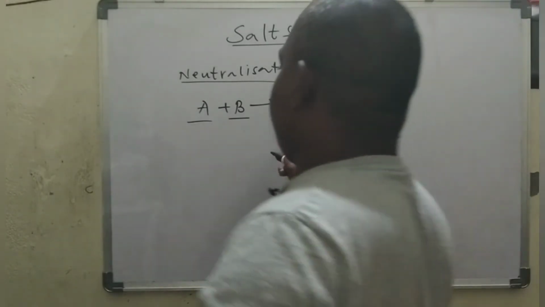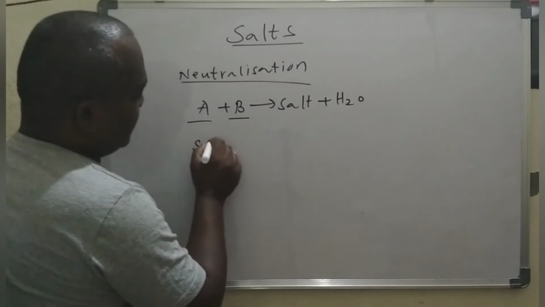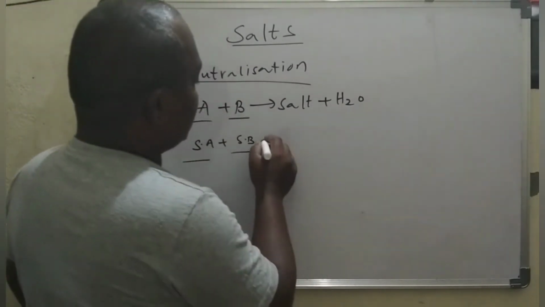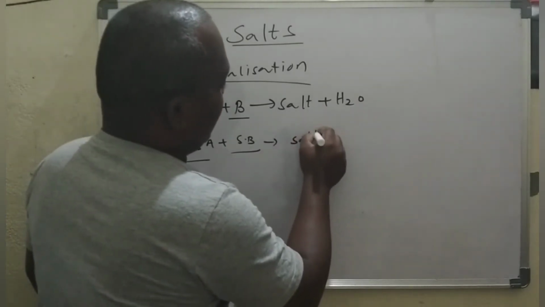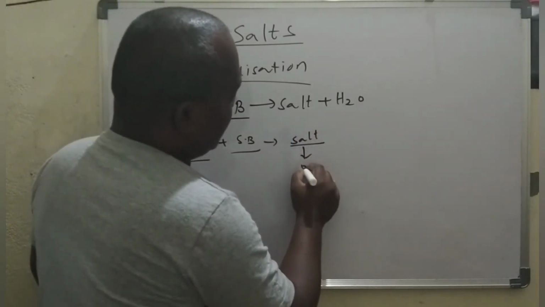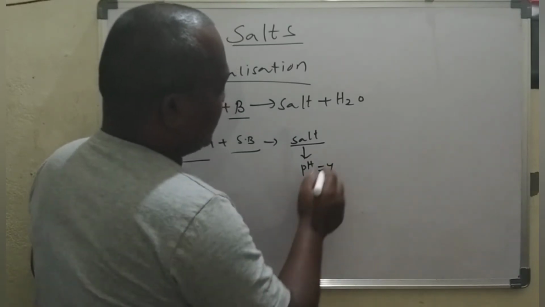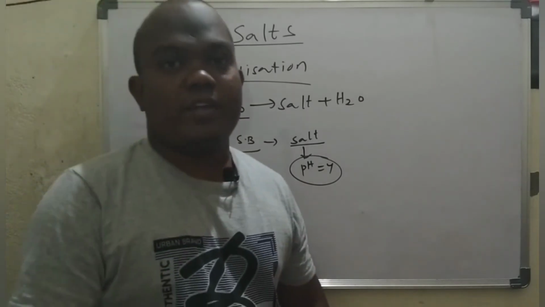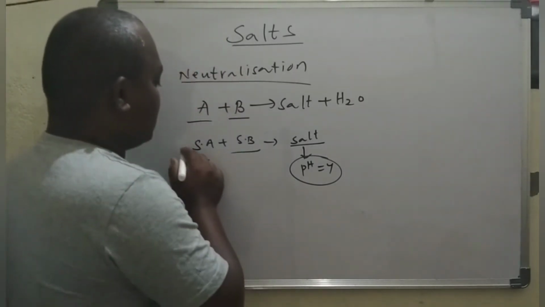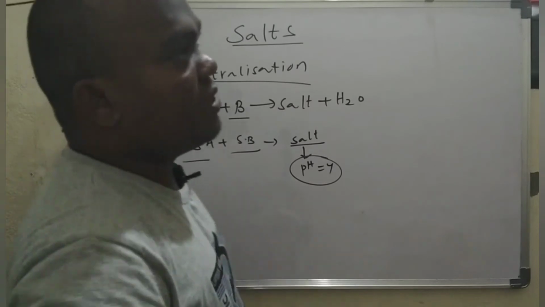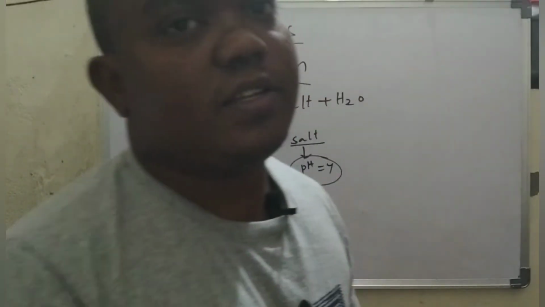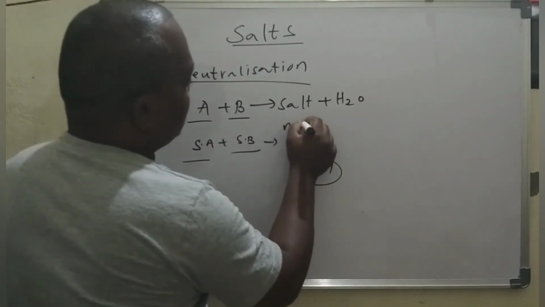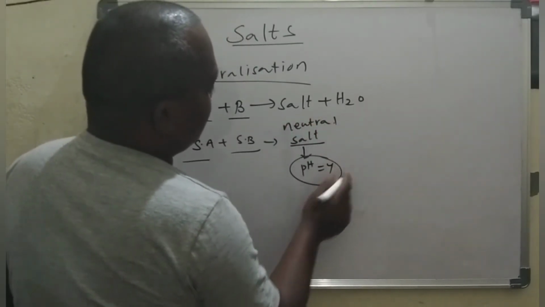When we take a strong acid and a strong base, there will be a complete neutralization, and then we will get a salt, and this salt will have a pH value of exactly 7. That means we can call it a neutral salt. So when the strong acid and strong base undergo complete neutralization, we get a neutral salt, and its pH value is 7.